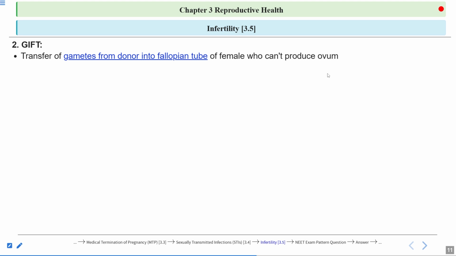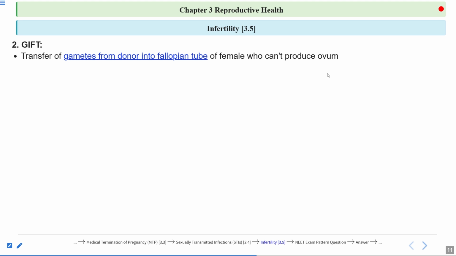So in cases where the female is not able to produce eggs, the gametes are transferred from the donor into the fallopian tubes of the female. Both sperms and egg can be transferred into the fallopian tube of the female who can't produce the egg, but it can support the development of the embryo.